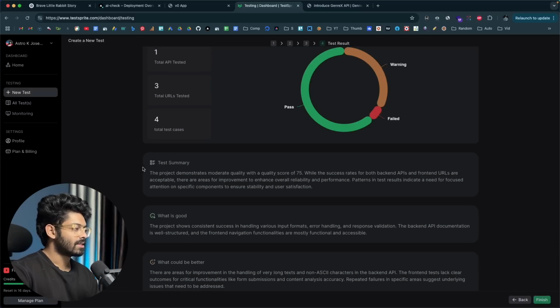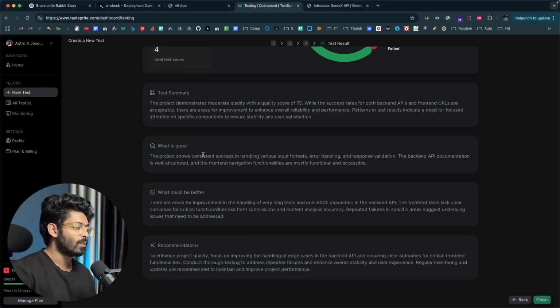So here we have the test summary. It says the project demonstrates moderate quality with a quality score of 75. While the success rate for both backend APIs and front-end URLs are acceptable, there are areas for improvement to enhance overall reliability and performance. Patterns in the test results indicate a need for focused attention on specific components to ensure stability and user satisfaction. So literally the AI had done all this testing and it is now telling the user about the test summary as to what can be improved and what are the good things, what could be better, and also the recommendations in here.